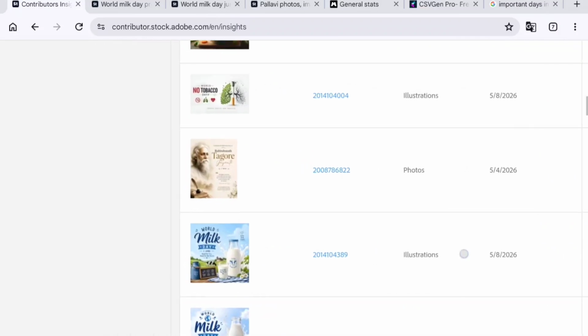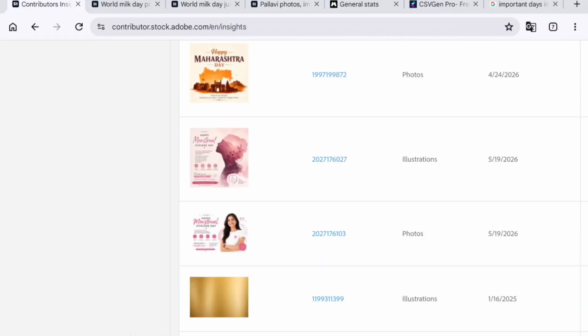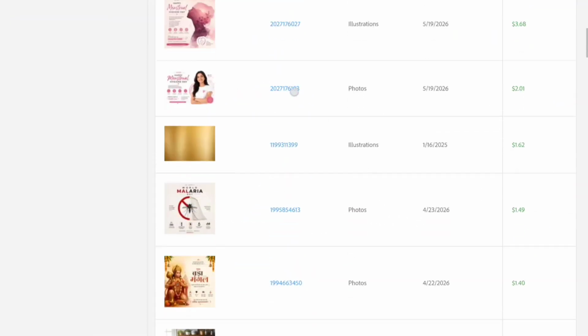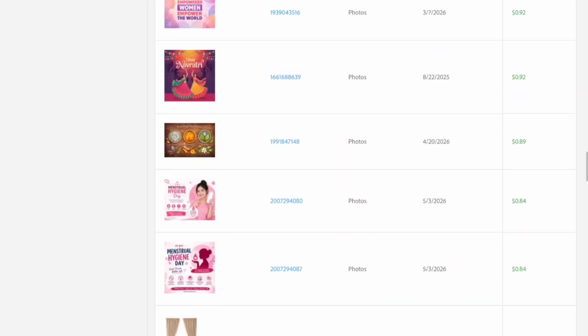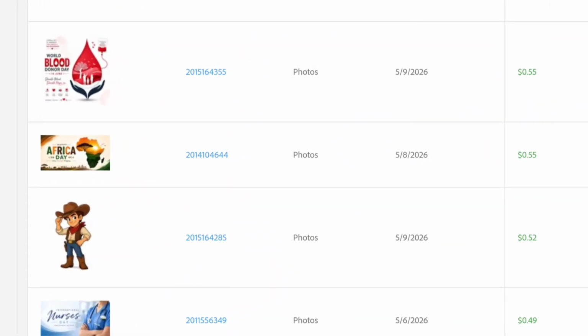So after analyzing my recent downloads, here's what I learned. Number one, awareness posters have strong demand. Like these are the awareness posters, and I might have more related to that. Yes, see, Blood Donor Day and Nurses Day.